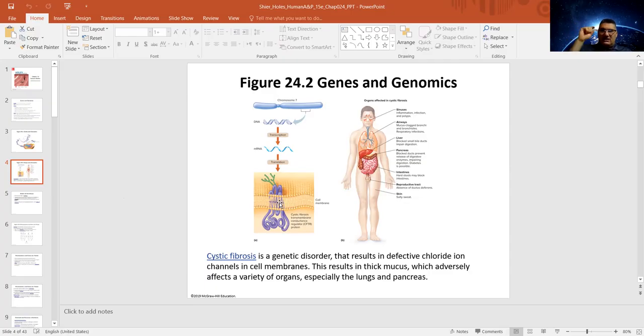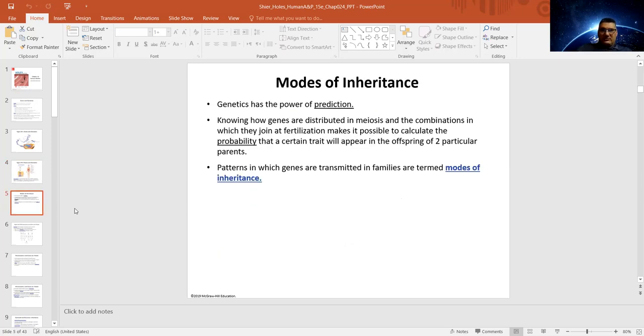Remember, the gene is a code for one protein. So if this gene is bad for some reason, the protein that's formed from that gene is bad. So the ion channels now become defective. And this will result in the secretions of this person being affected, and we will have less secretions in different organs. And this will lead to other issues that are not our focus for now.